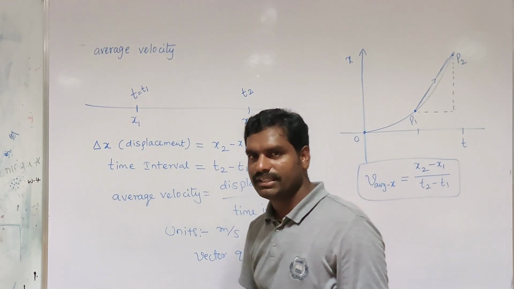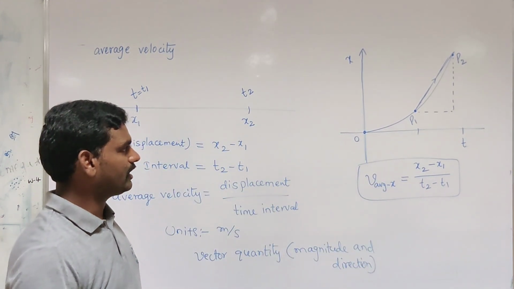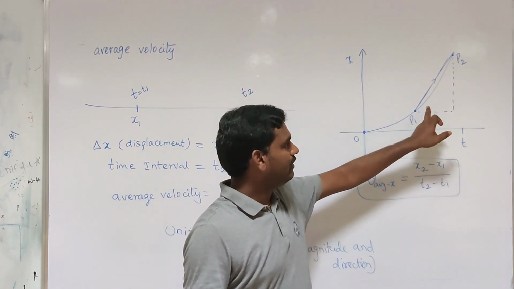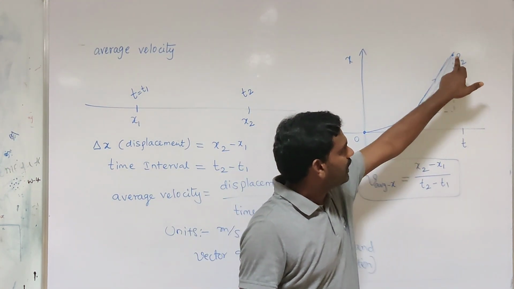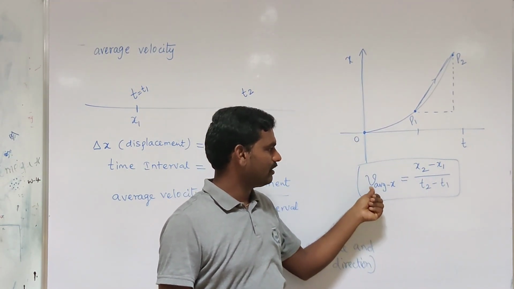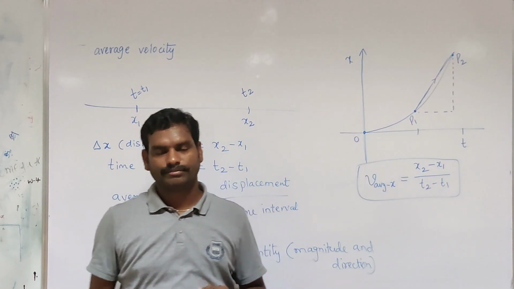So from the x-t graph we can find the average velocity. How do we find it? The slope of the line connecting corresponding points on the x-t graph is called the average velocity.